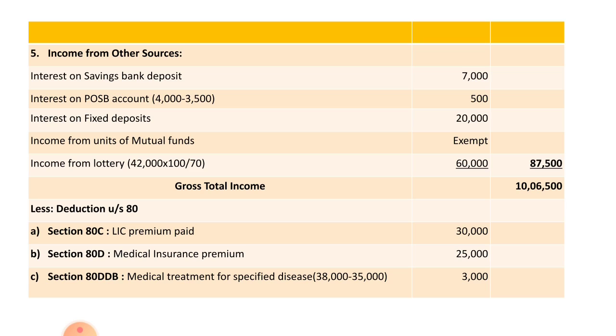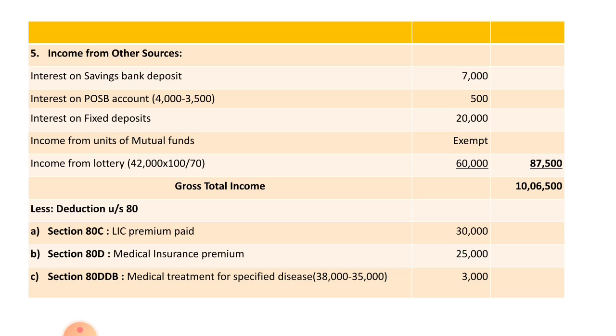Okay. Next one, income from lottery 42,000. Here you have to consider the gross amount, that is why 42,000 into 100% divided by 70, because 42,000 is 70%; you have to take into consideration 100%, that amounts to rupees 60,000.